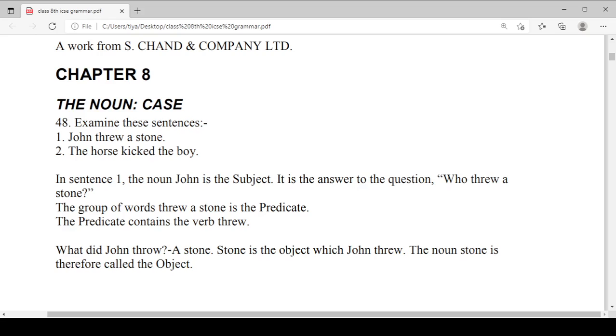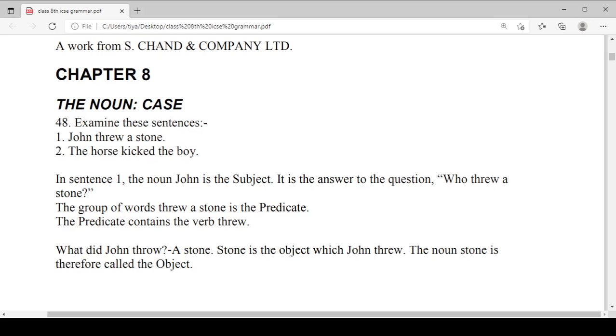An abstract noun does not physically exist and cannot be felt or touched, but it exists. A concrete or material noun physically exists and can be felt and touched. Okay, so let's start today's discussion.